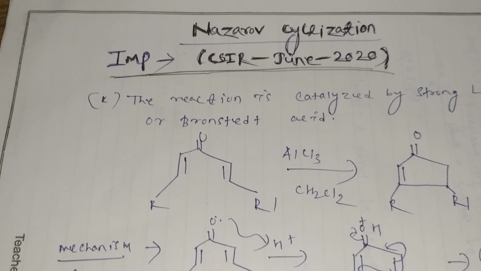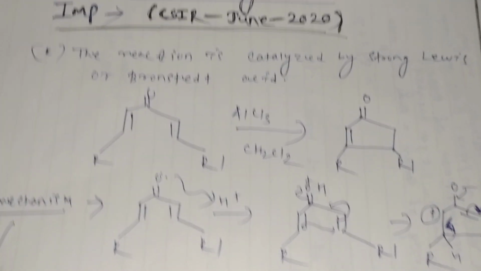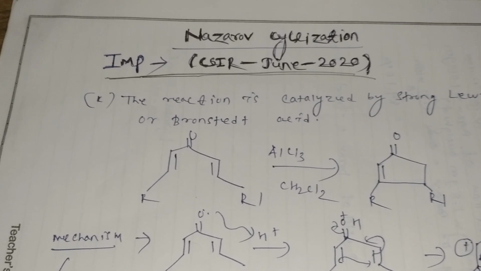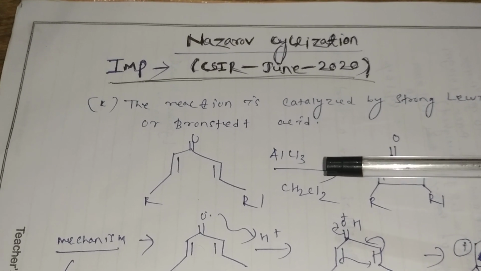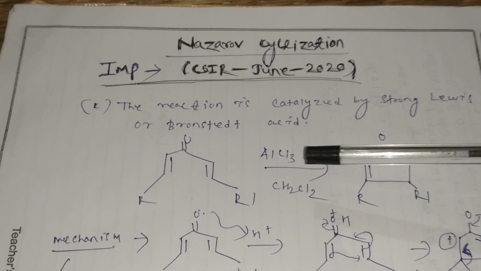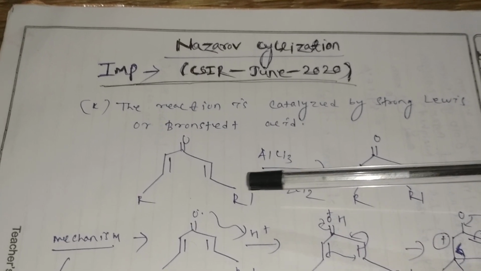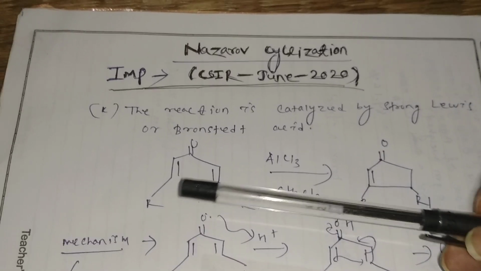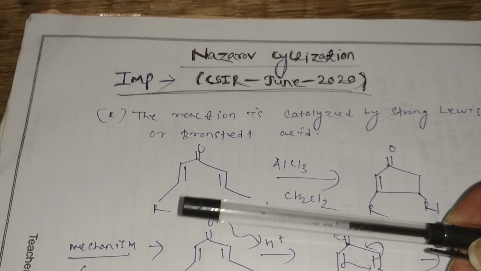So this reaction is particularly catalyzed by Lewis acid. So this is a Lewis acid catalyzed reaction. Either the reaction takes place in presence of AlCl3 or AlBr3. So here regioselectivity does not take place. Regioselectivity is a very important factor for this reaction.